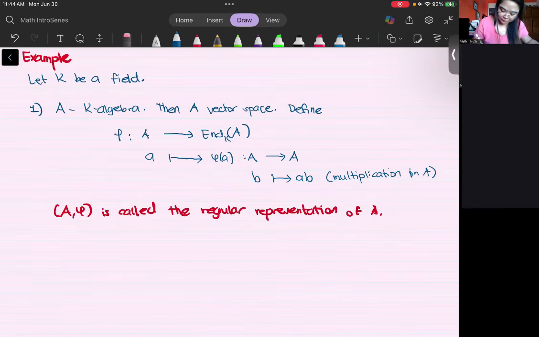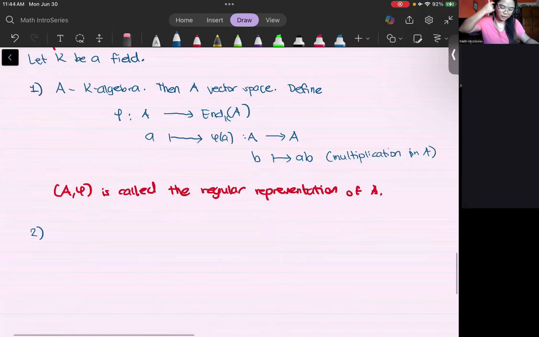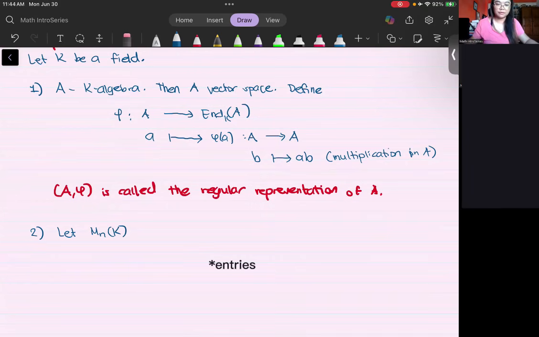Second example. One of the spaces that we have introduced in the prerequisite notes is the space of n by n matrices where your coefficients come from the field K. So let M_n(K) be the algebra of n by n matrices over K.